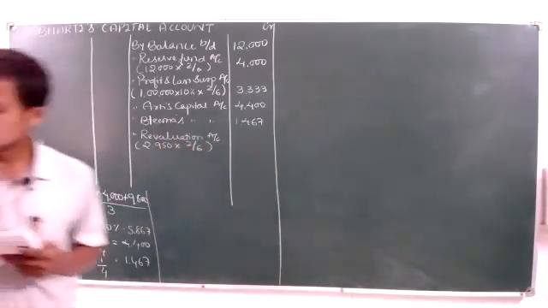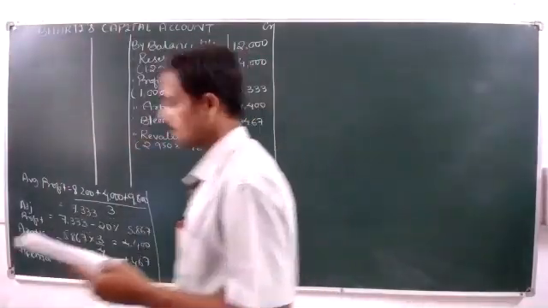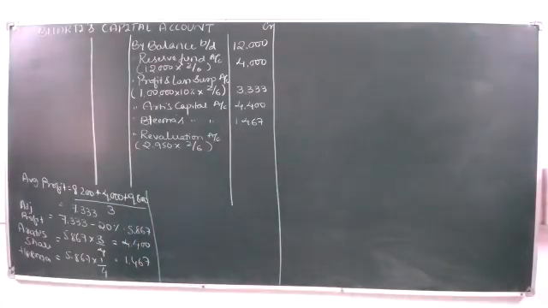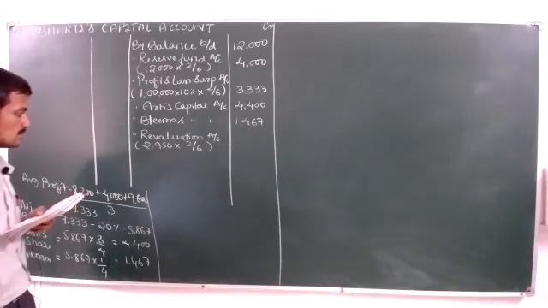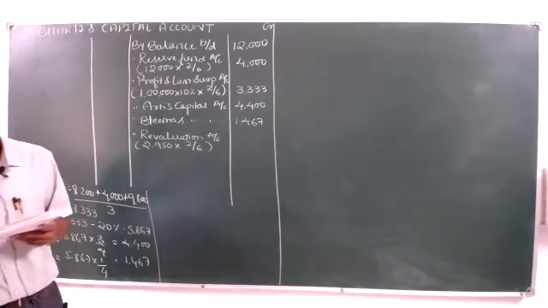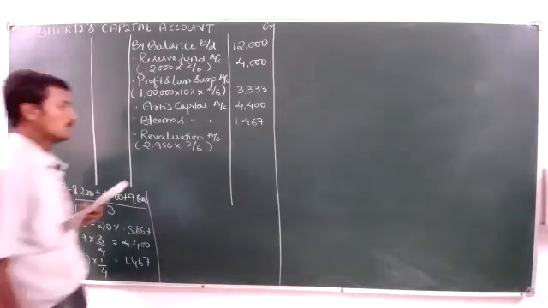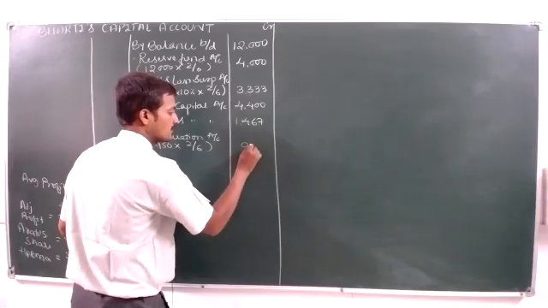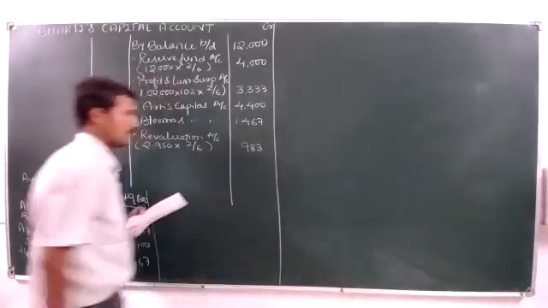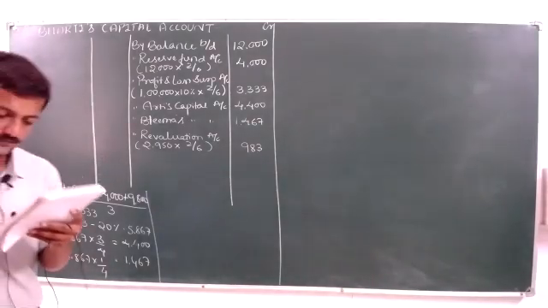Can you tell me how much it will be? $983.